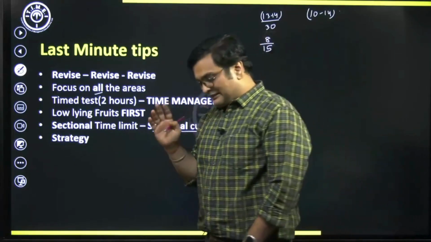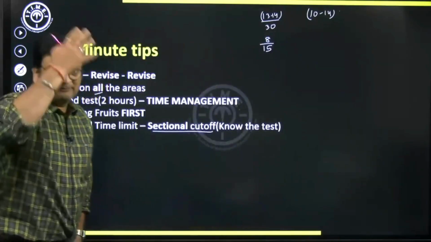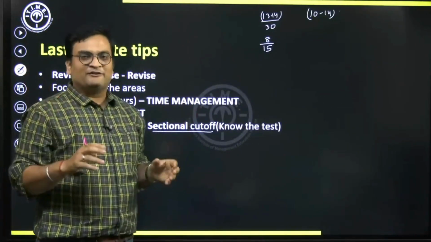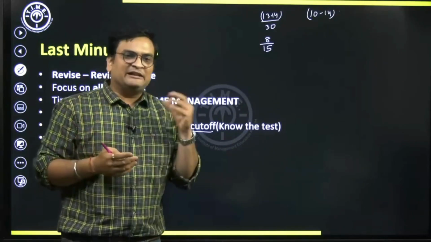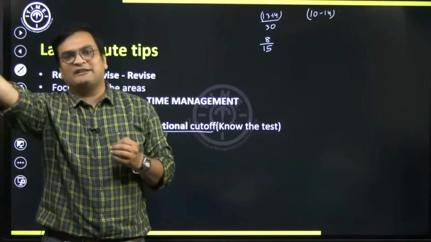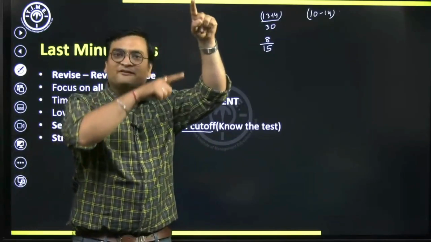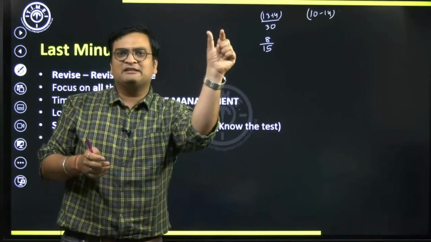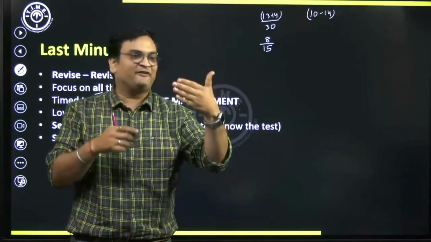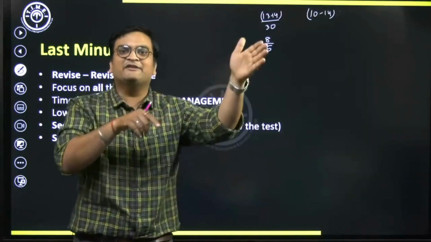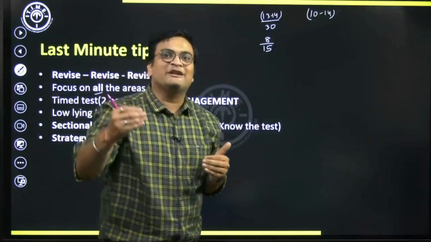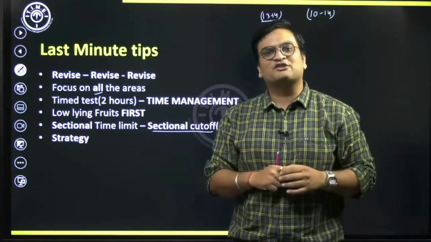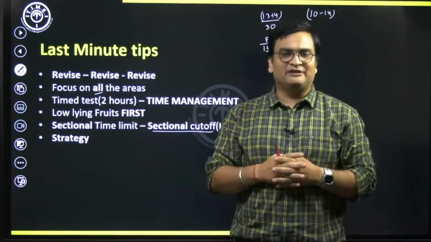Please go in with a solid strategy. Don't go in with a blank slate. Have something in mind: I have these 2-3 things in mind. If the paper turns out to be difficult, then I'll do this. If it turns out to be an easy paper, I'll do it like this. Will I go for all the questions at once, or scan them first? I'll go for the questions in the order of difficulty. For example, if I see a question is difficult, I'll leave it. So what strategy are you going with? Please develop that strategy in the next couple of days. Also, you can take some mocks to check which strategy will help you.